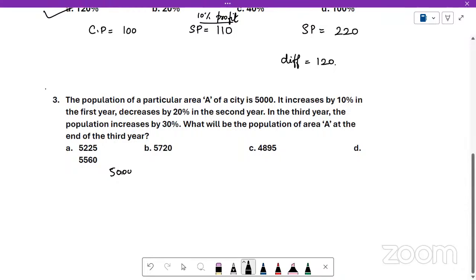Initial population is 5,000. It increases by 10% at the end of first year. So add 10%. What is 10% of 5,000?